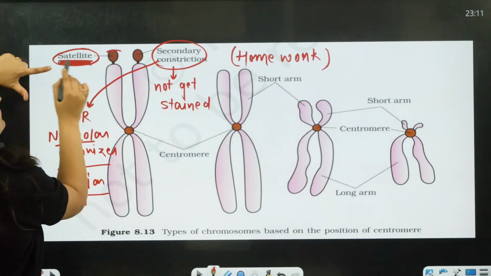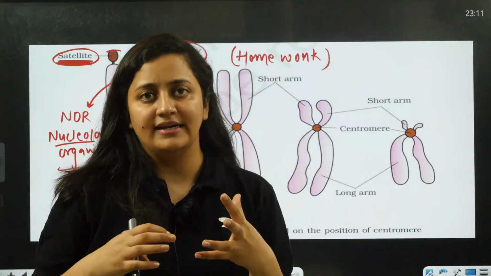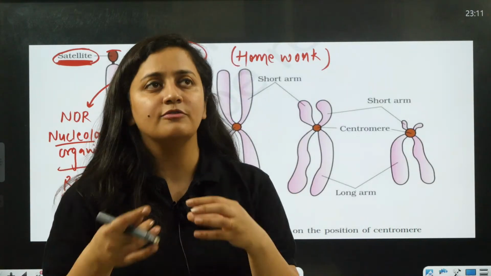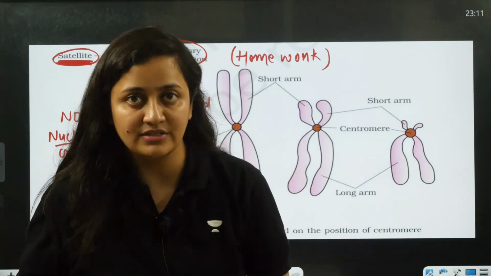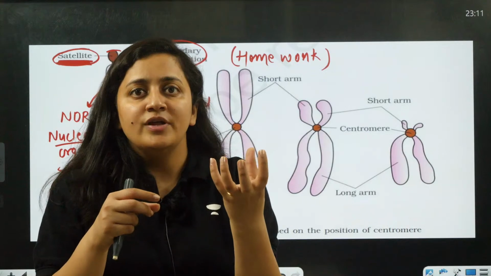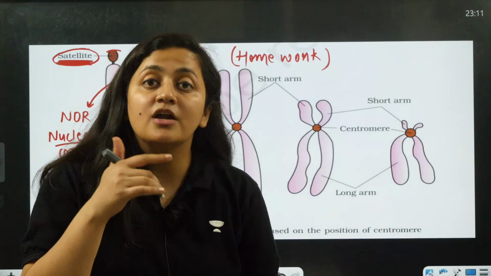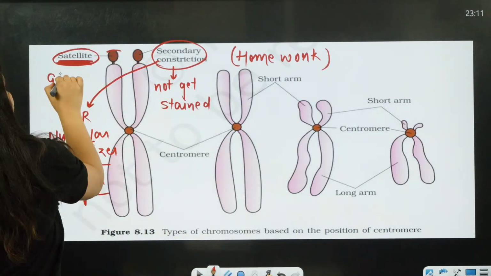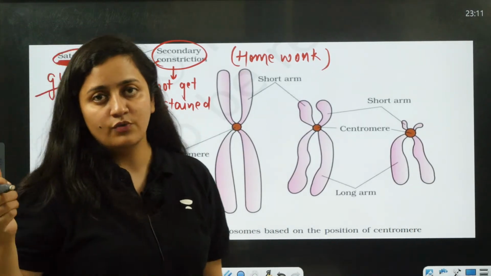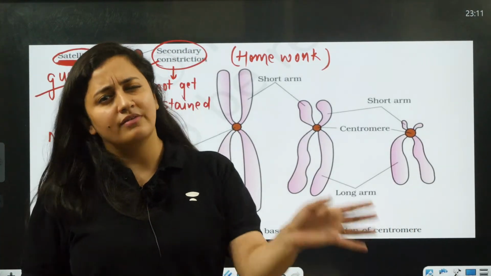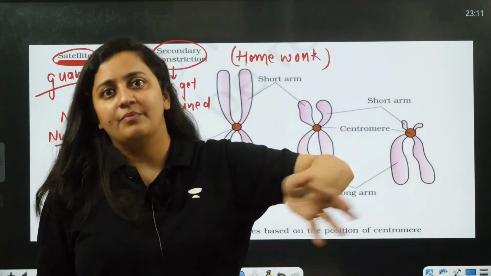When you talk about the DNA, we discussed the satellite DNA in your class 12th. We consider them as repeated sequences, made up of nitrogenous bases, and they are guanine rich basically. In class 12th you will discuss mini satellites and macro satellites. They help in differentiating two individuals, and they help in DNA fingerprinting.